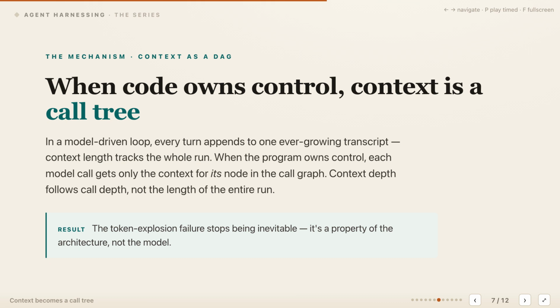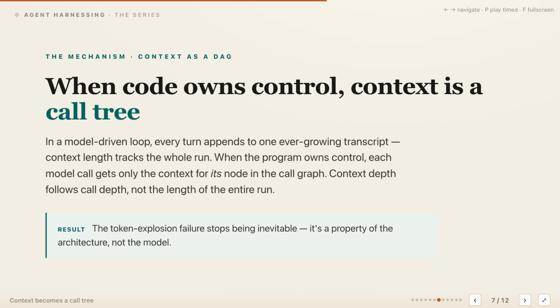Code ownership also changes the shape of context, connecting directly to our earlier context management discussion. A model-driven loop usually maintains one transcript, and every turn appends more history to that same growing sequence. When the program owns control, each model invocation becomes a node in a call tree or directed acyclic graph.